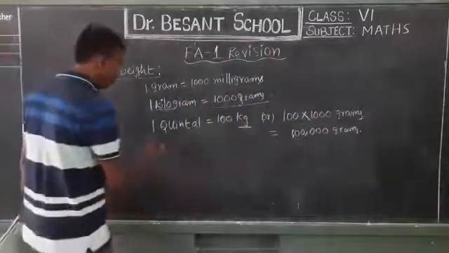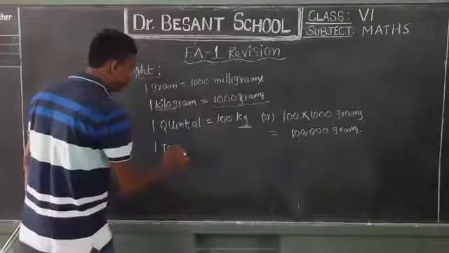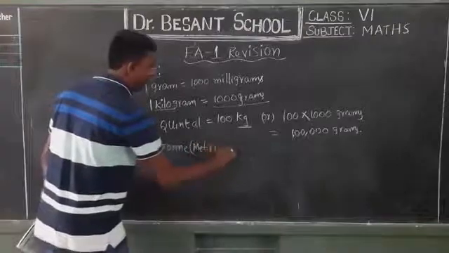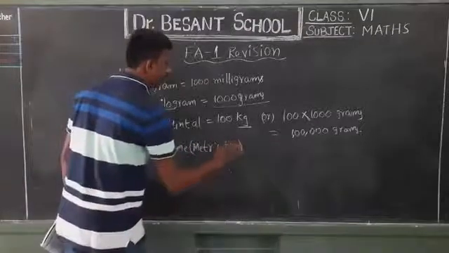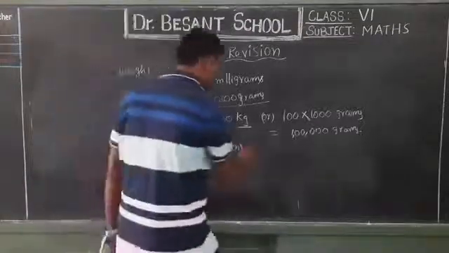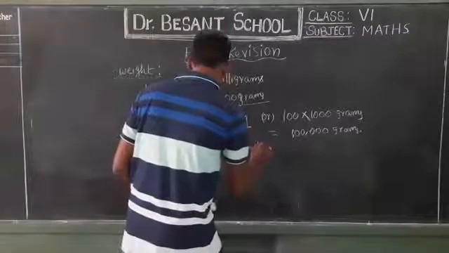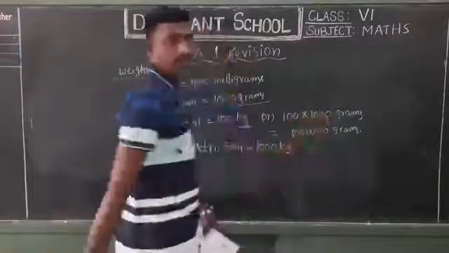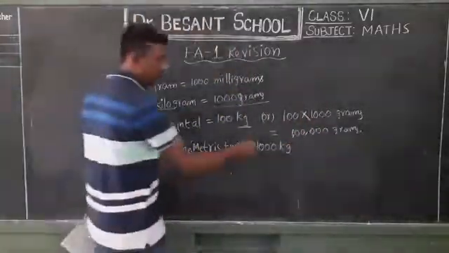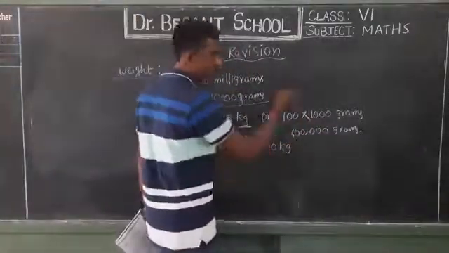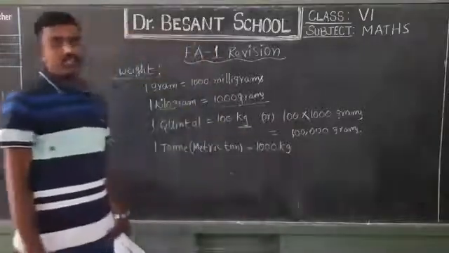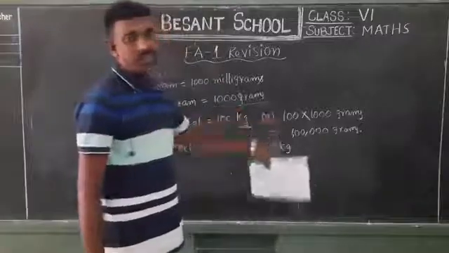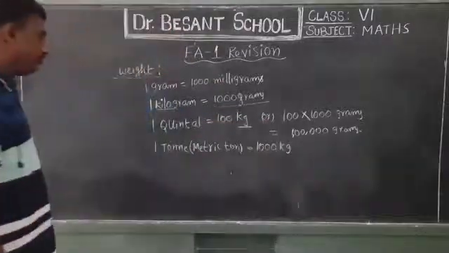Next comes 1 ton, or you can also call it metric ton. 1 metric ton means 1000 kilograms. If you want to convert this into grams, multiply 1000 by 1000 grams, because 1 kilogram is equal to 1000 grams. That is about metric ton.